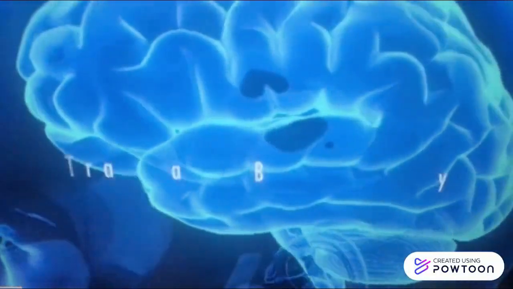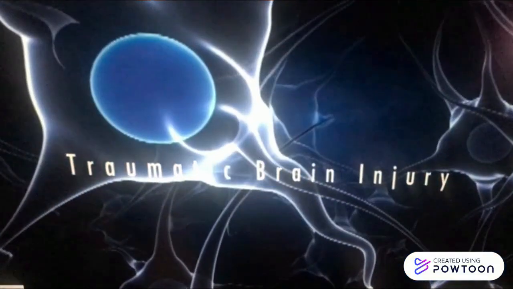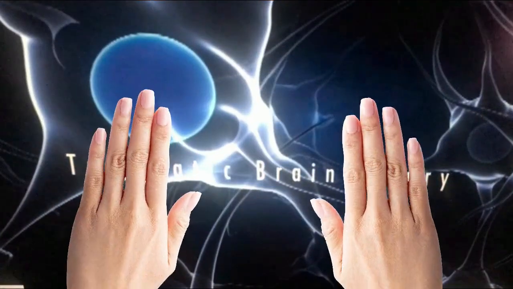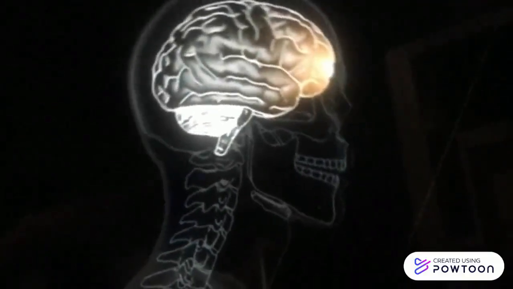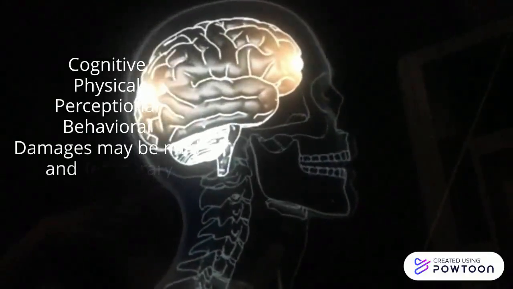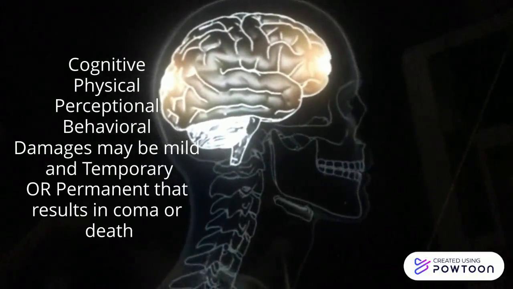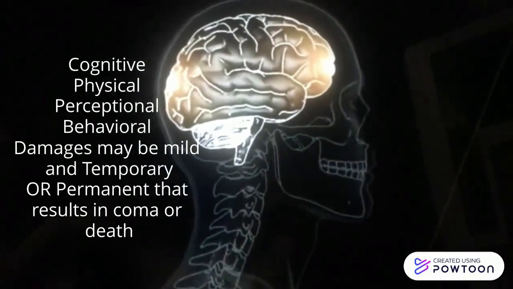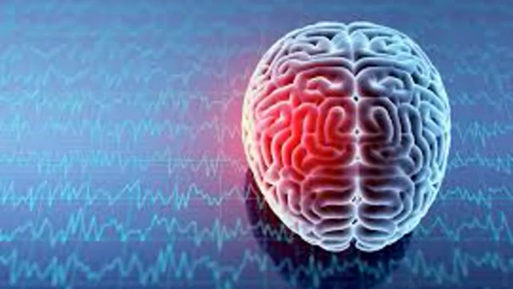The impairments resulting from a traumatic brain injury may vary depending on the severity of the injury. The impairments may be cognitive, physical, perceptual, or behavioral. Damage may be mild or temporary, or permanent, resulting in coma or death. There are different types of brain injuries.